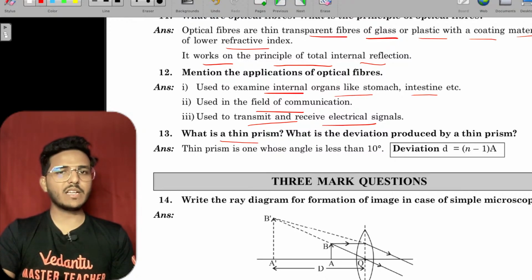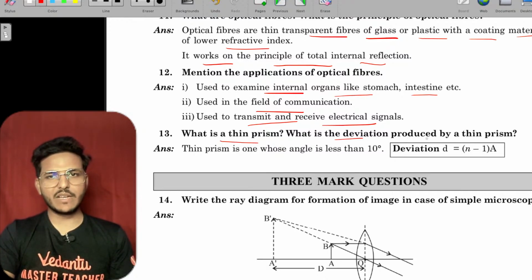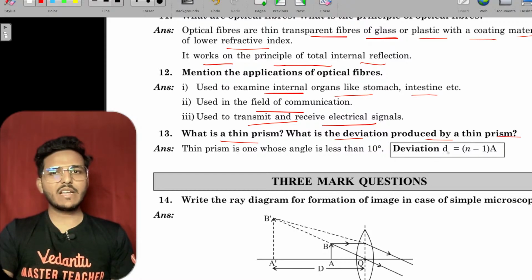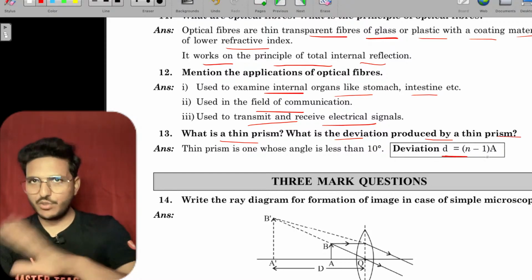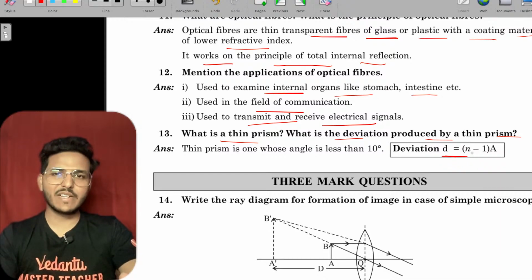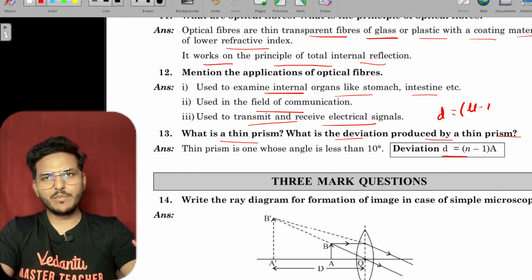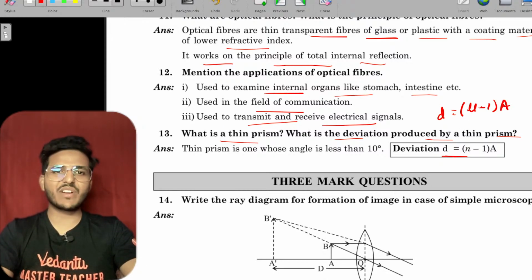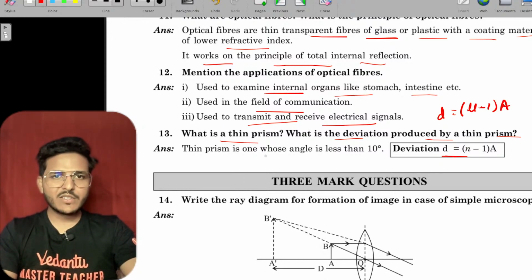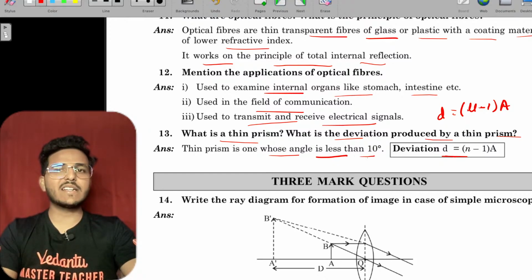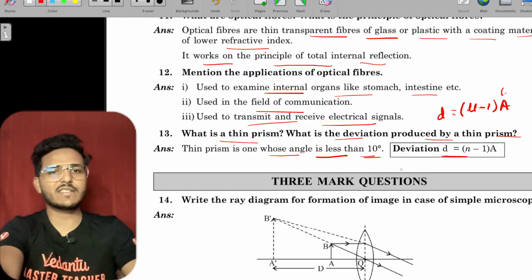What is a thin prism? What is the deviation produced by the thin prism? Deviation is basically d equals n minus 1 into A, where n is the refractive index. You can also write it as d equals mu minus 1 into A. This is the refractive index. A thin prism is one whose angle is less than 10 degrees. If the angle of prism is less than 10 degrees, then it is called a thin prism.